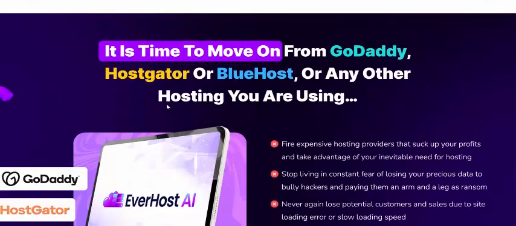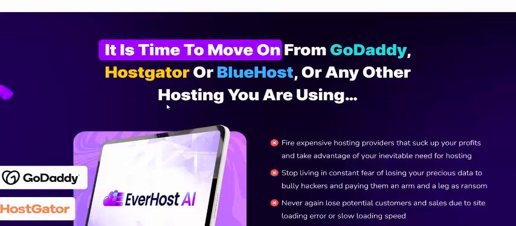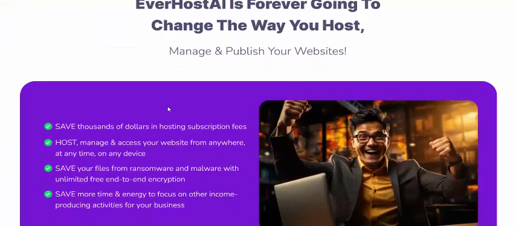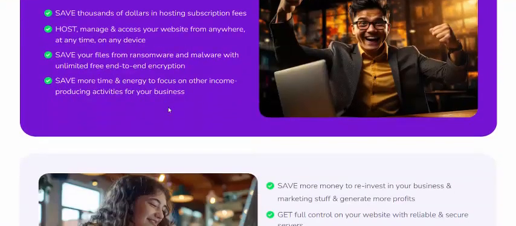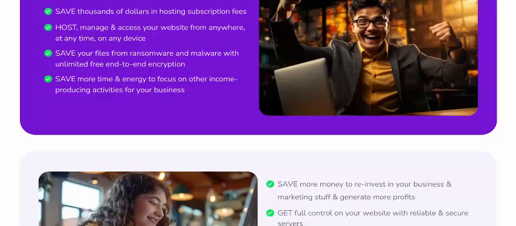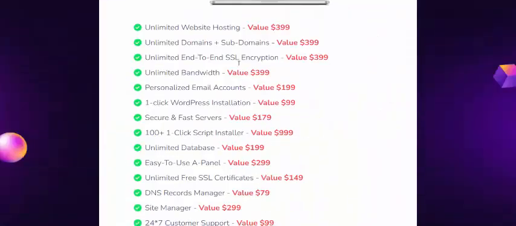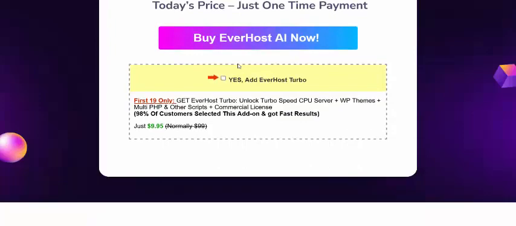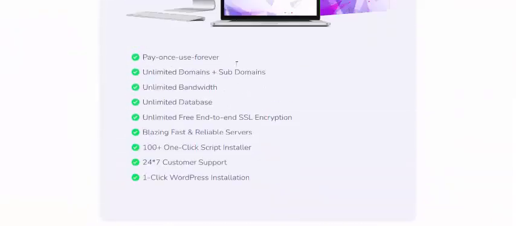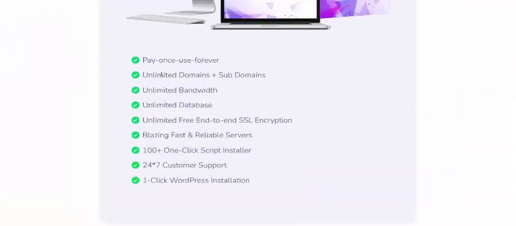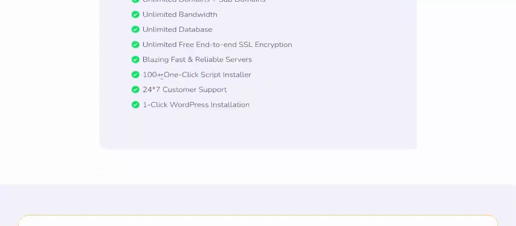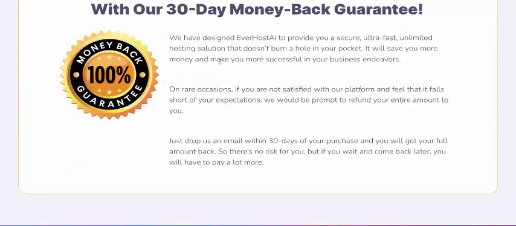It's time to move from GoDaddy, HostGator, Bluehost, and any other hosting to EverHost, which is going to change the way you host. Now let's see the benefits of EverHost with this one-time price: unlimited domains, 24-hour support, and a 100% 30-day money-back guarantee, risk free.